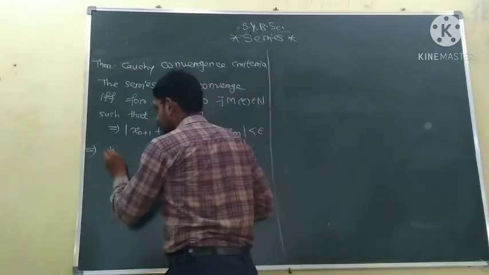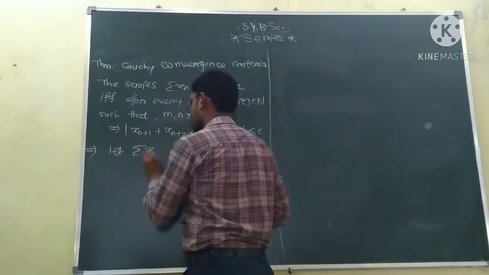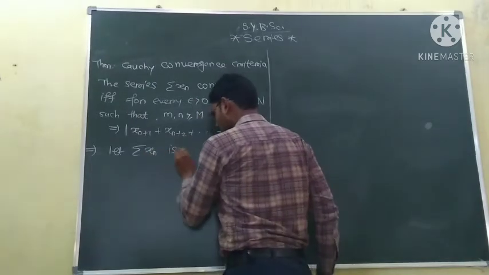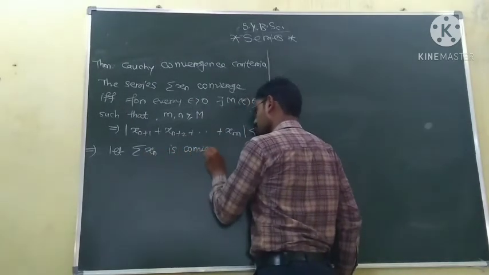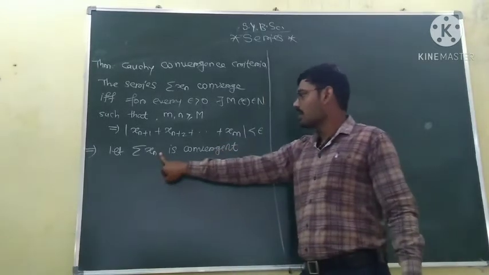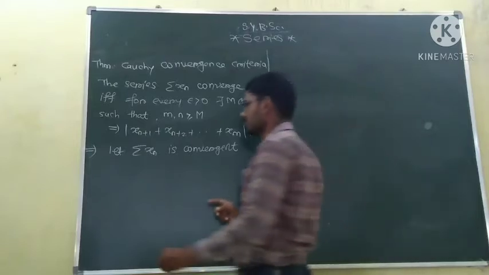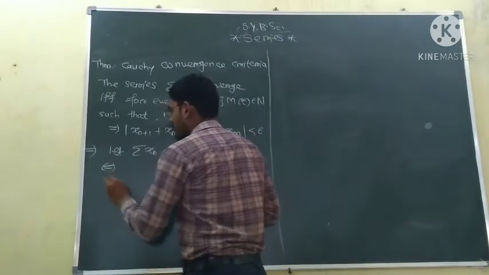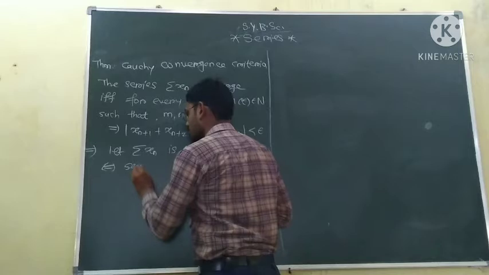So let the series Σxn be convergent. Now we know a series is convergent if and only if the sequence Sn of partial sums is convergent.